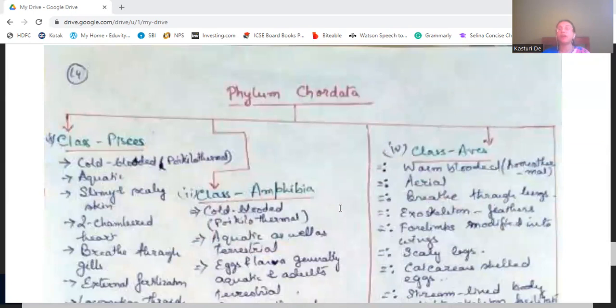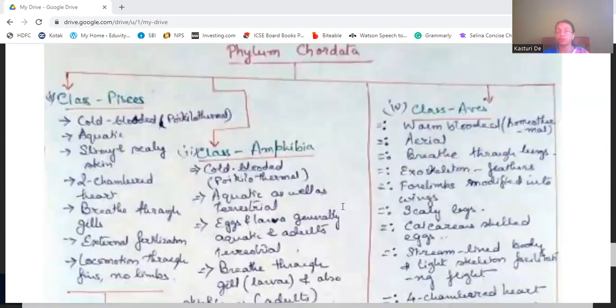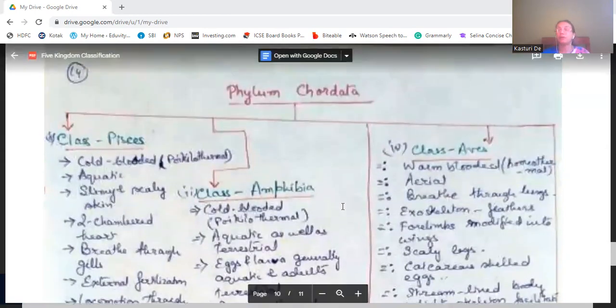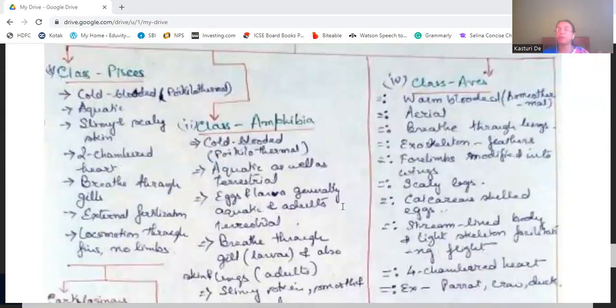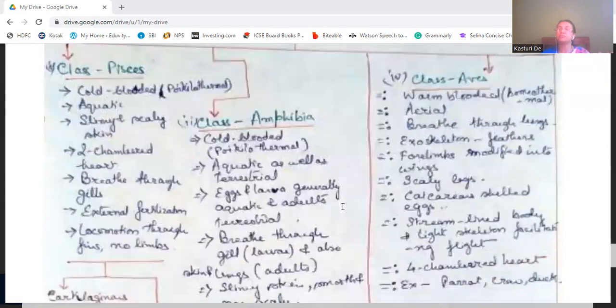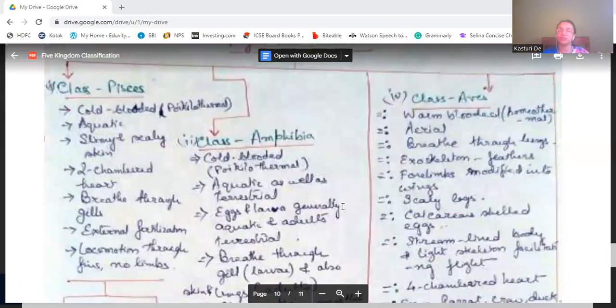Now we come to phylum Chordata. So this was till invertebrates. Now we come to phylum Chordata, the last phylum of the five kingdom classification. This will have 5 classes: fishes, amphibia, reptilia, aves, and mammalia. So first we come to fishes.